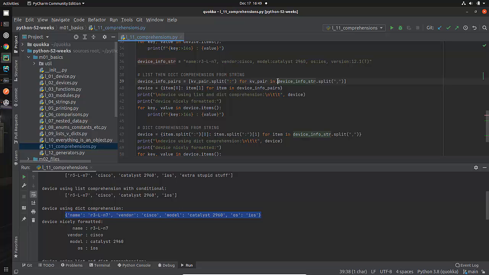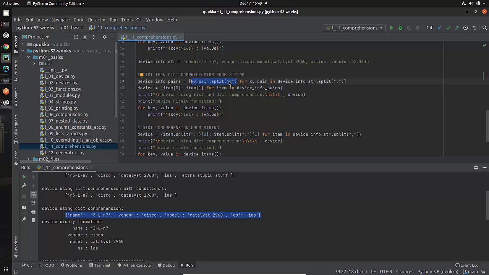I'm first taking the device info string and doing a split based on the comma. And this is my for loop. And then based on that KV pair, the first one is going to be this. I'm going to go further, and I'm going to split it based on this colon, and this colon, and that colon.